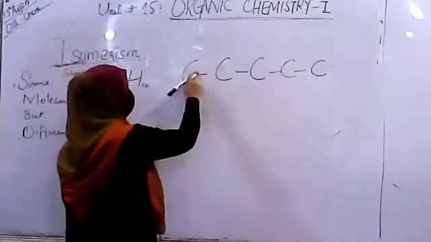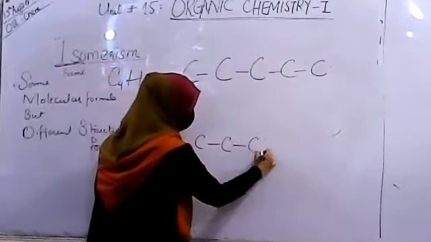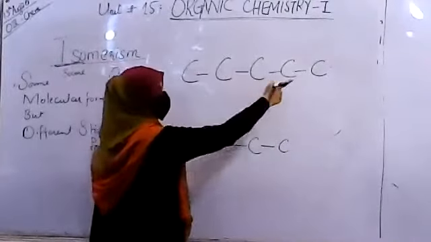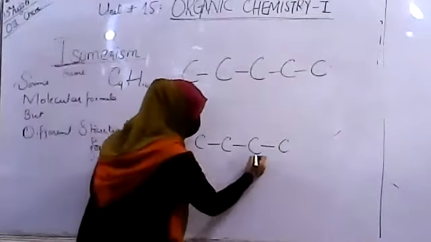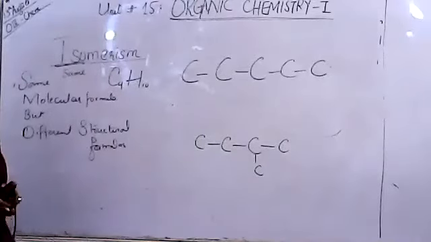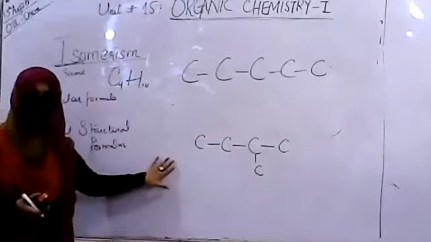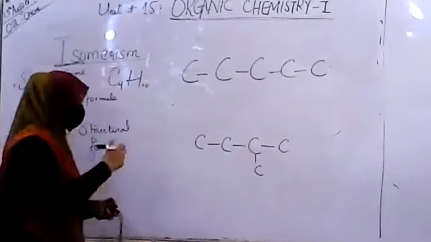Now, just vary the chain length. Let's say 1, 2, 3, 4. Now, the 5th carbon can be used as a branch. If we make it over here, it is the same. Molecular formula is definitely the same, but the structural formula has changed.